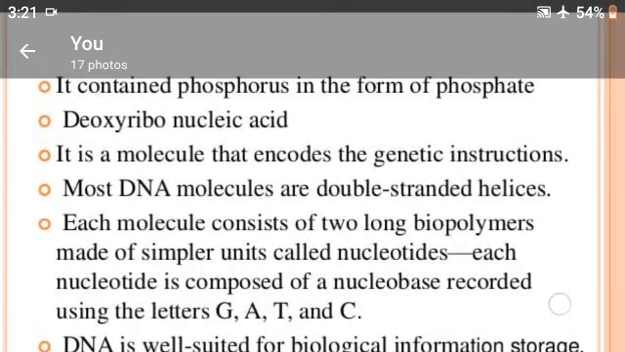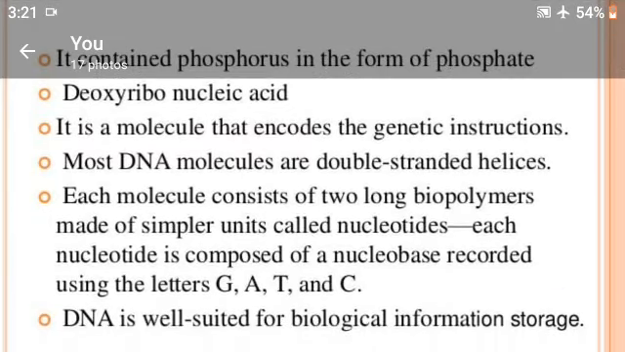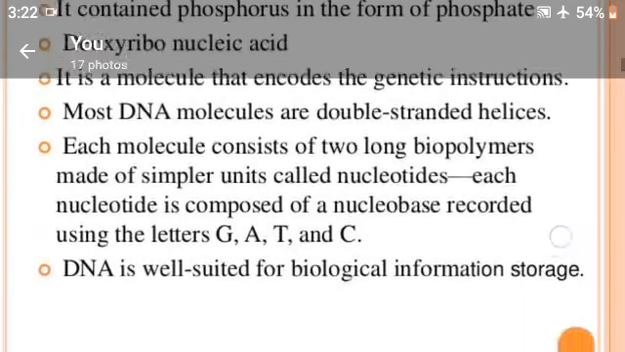Most DNA molecules are double-strand helix. Each molecule consists of two long biopolymers made of simpler units called nucleotides. Each nucleotide is composed of a nucleobase recorded using the letters G, A, T and C: guanine, adenine, thymine and cytosine. DNA is well suited for biological information storage.